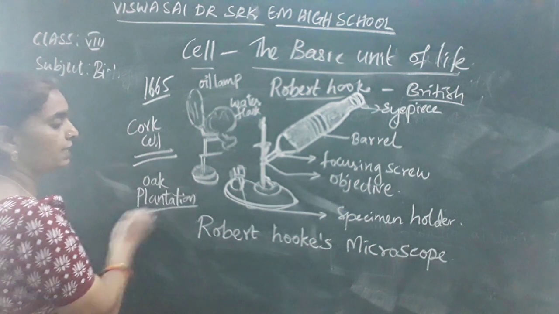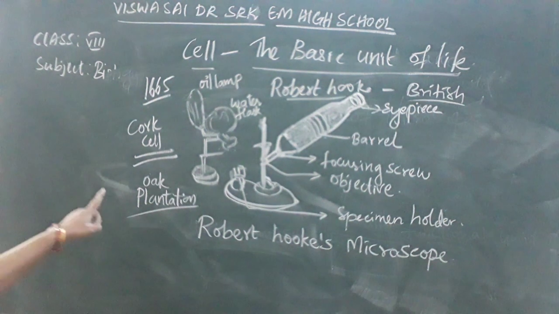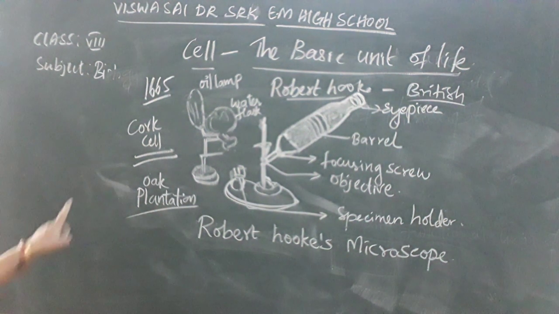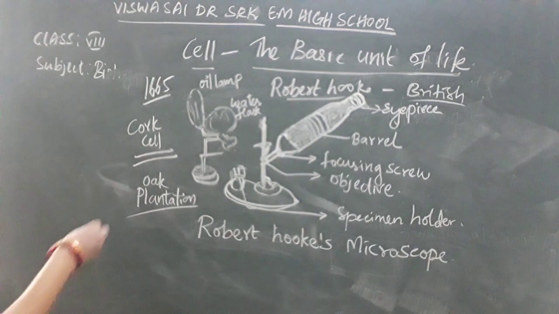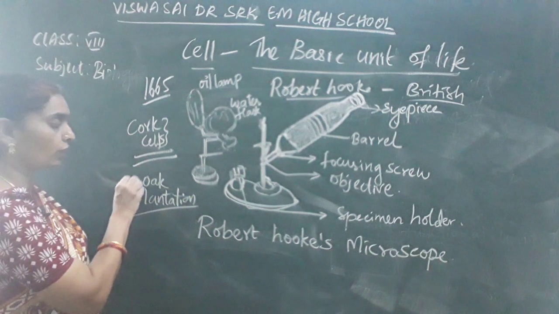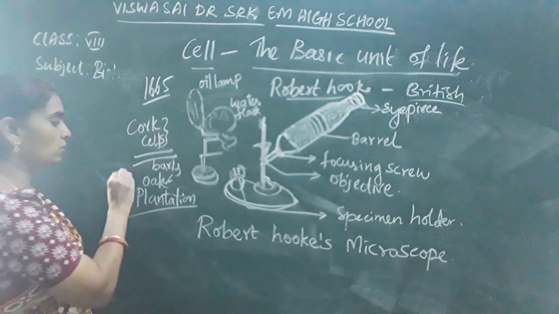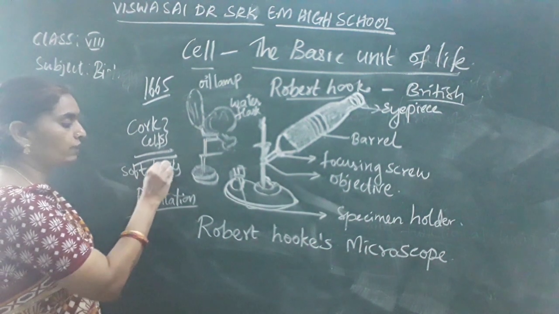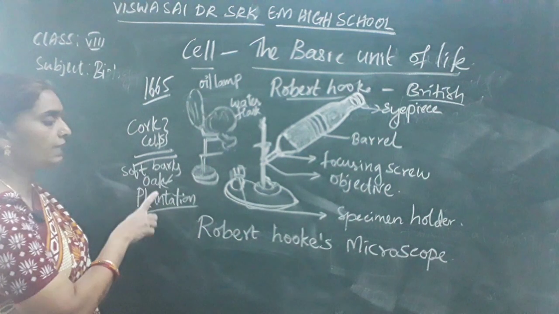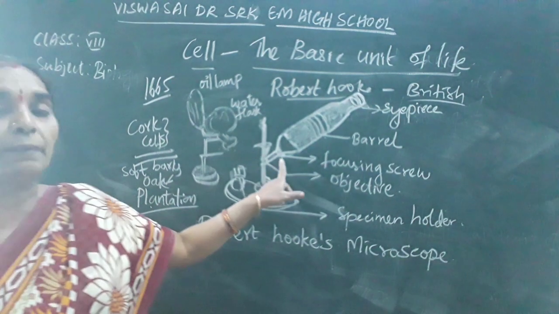He observed under his simple microscope, which is a single magnifying device. He observed the slices of cork, the soft bark from the oak plantation. So what are these? They are the barks from the oak plantation, soft bark. He took the soft bark from the oak plants and observed it under his microscope. So what did he observe under his microscope?